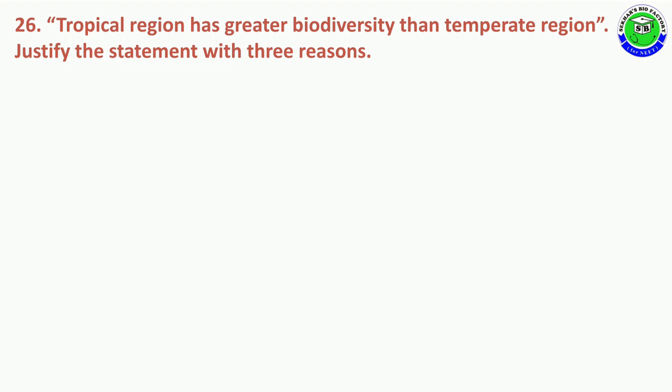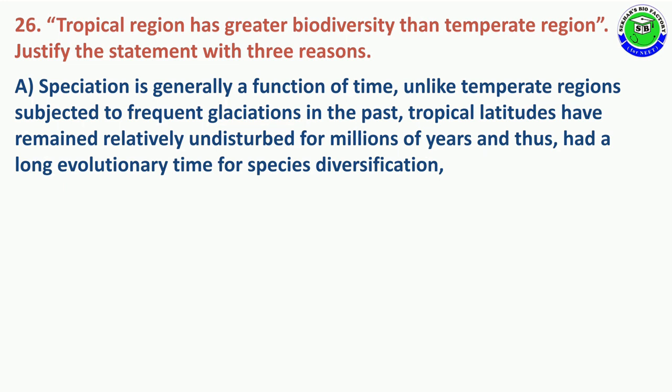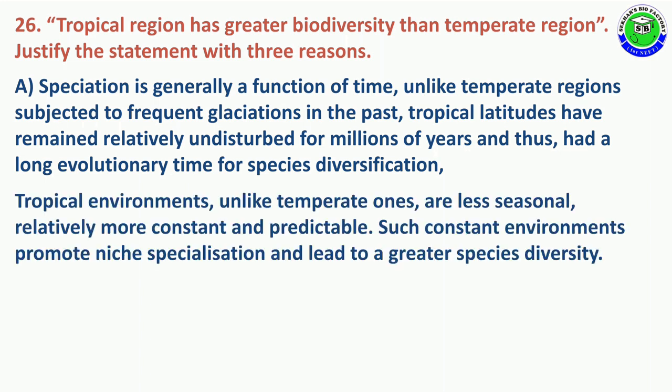Question number 26. Tropical region has greater biodiversity than temperate region. Justify the statement with three reasons. The answer is speciation is generally a function of time. Unlike temperate regions, which were subjected to frequent glaciation in the past, tropical latitudes have remained relatively undisturbed for millions of years and thus had longer evolutionary time for species diversification.